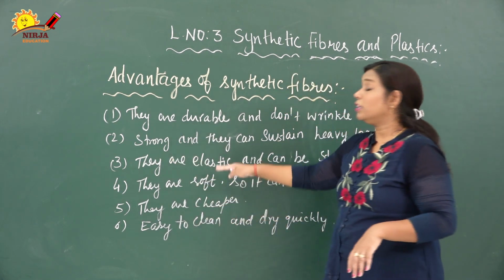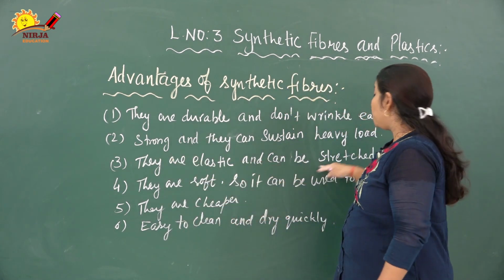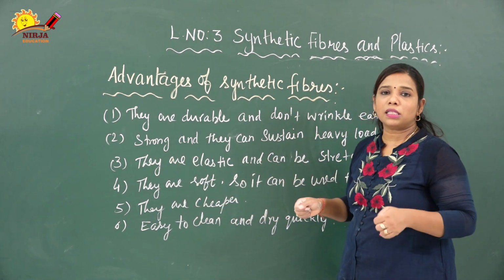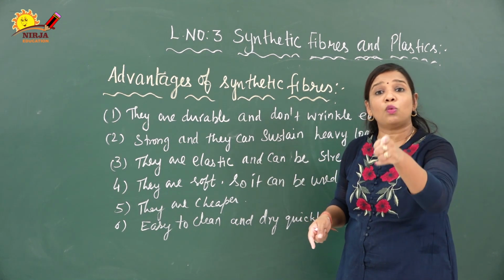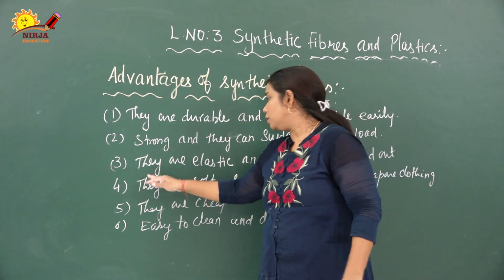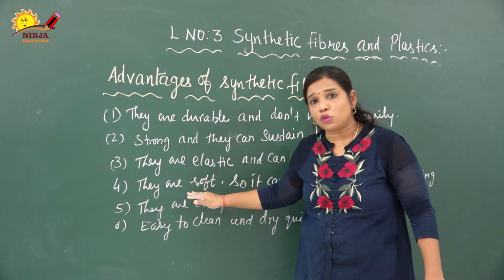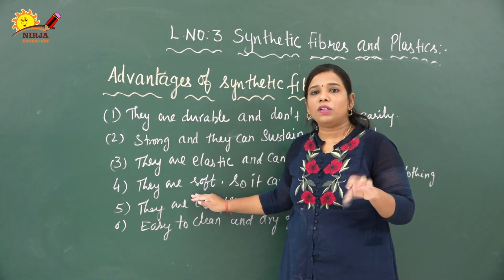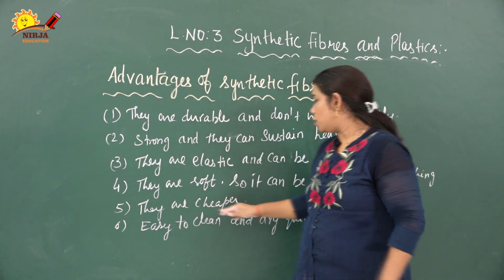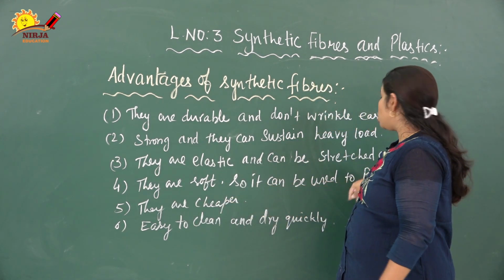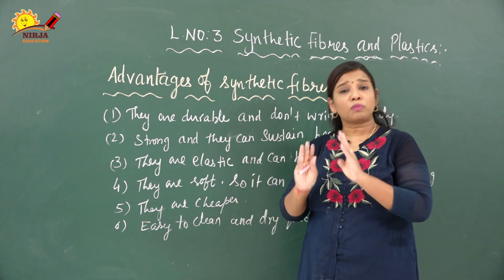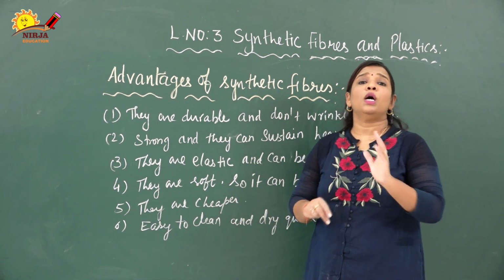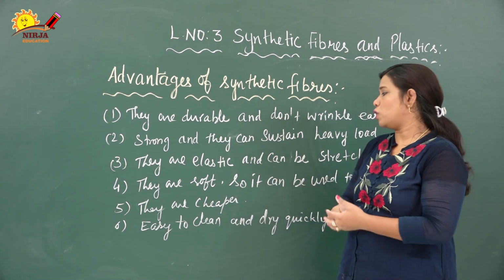The third one is they are elastic and can be stretched out. Due to elasticity we can stretch them, and at the same time they can retain their original shape also, as I told. Then the fourth one is they are very soft. When we touch them, we feel they are very soft in nature, so they can be used for preparing cloth also. That is the reason synthetic fibers are mostly used to prepare cloth material, because of the softness.